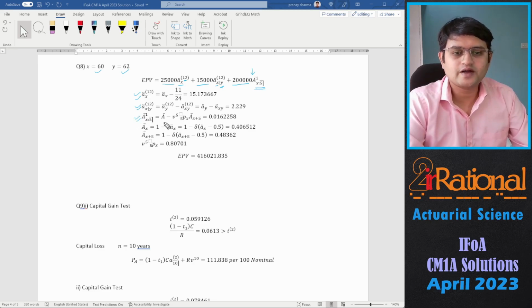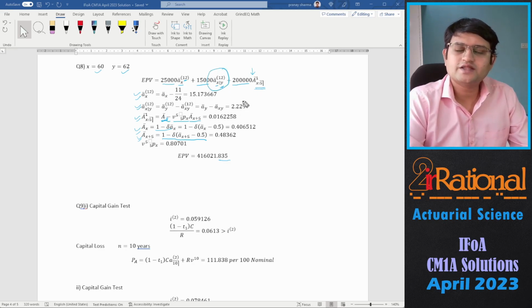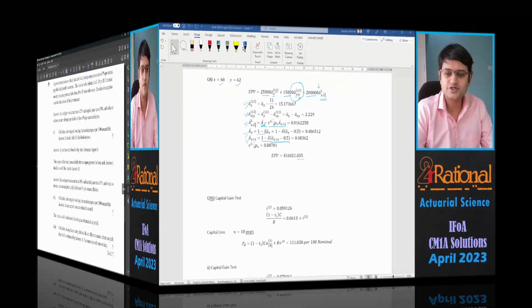For the assurance part, you will need Ā_x. I've missed x here. Okay, Ā_x minus v^5 · 5p_x · Ā_(x+5). So for that, we'll calculate Ā_x and Ā_(x+5) from these formulas. And the expected present value is about 416,021.835. So the reversionary part may be confusing, otherwise it was very straightforward. Let's go to the next question.